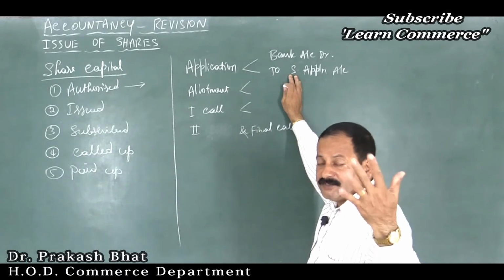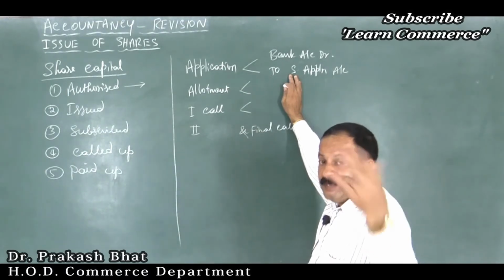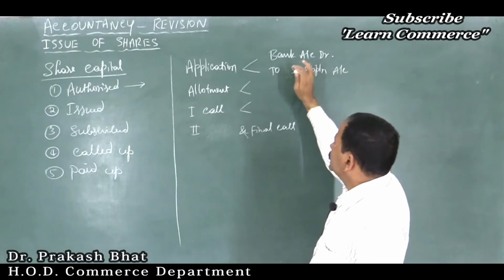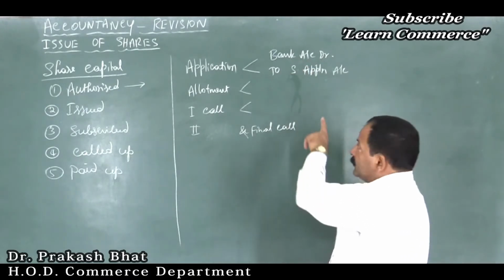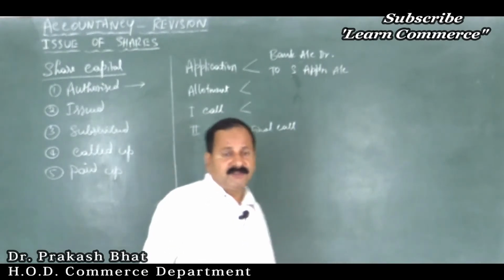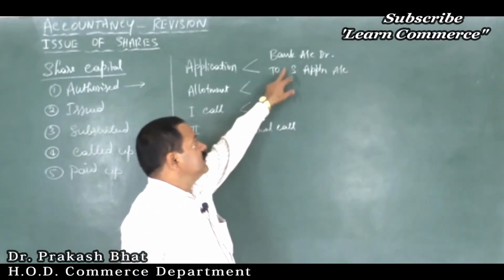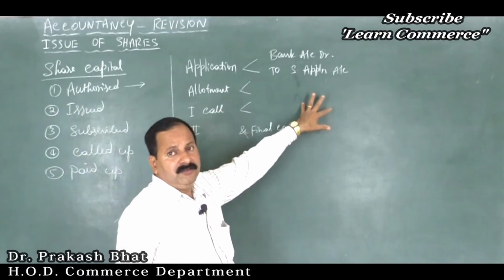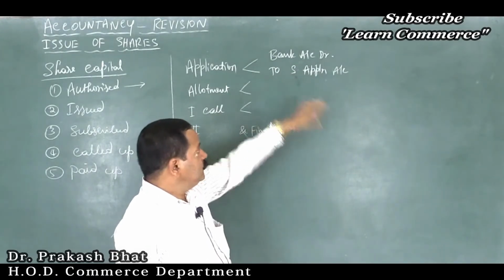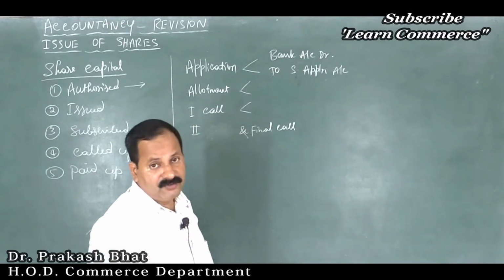There are cases where students fail to understand what is ordinary share. It is equity share only. Clear? So if it is given as ordinary share, then you have to write ordinary share application account or equity share application account, it makes no difference. If equity share is given, you write equity share application account. If nothing is mentioned, share application account. Bank account debtor to share application account.